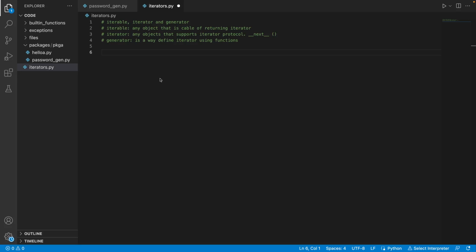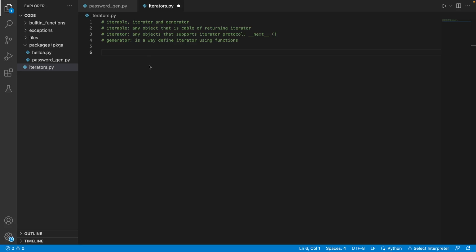Iterable, iterator, and generator. So these three things, like we said, what is iterable? Iterable is any object that is capable of returning an iterator. An iterator is any object that supports the iterator protocol.